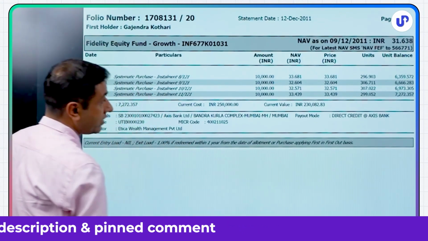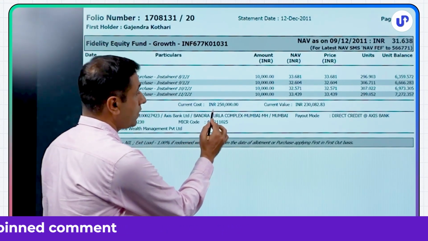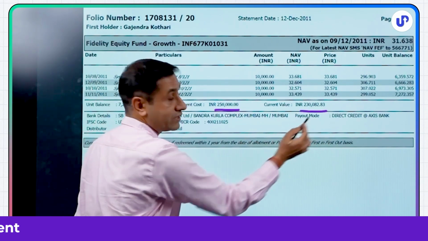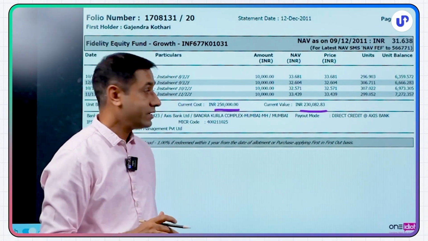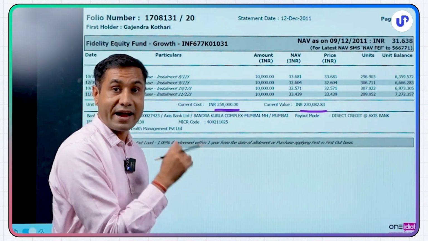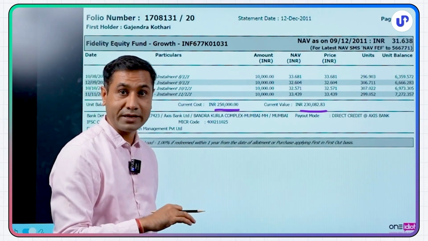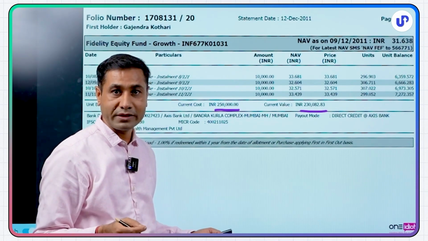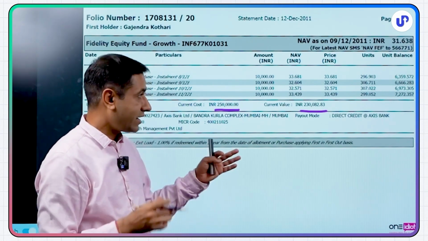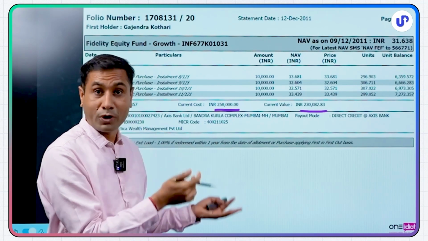A year later, I saw the value of 2,50,000 had actually become 2,30,000 after 1 year because the markets went down. A lot of people would get nervous and stop their SIPs or pull out this money. What they're not realizing is this is a long-term game. They don't require this money today, right? So there's no point stopping this SIP.